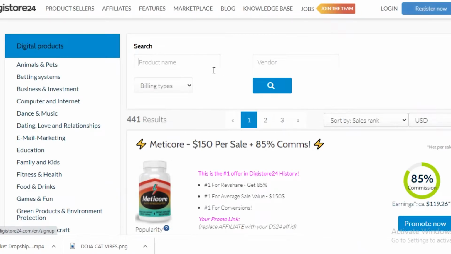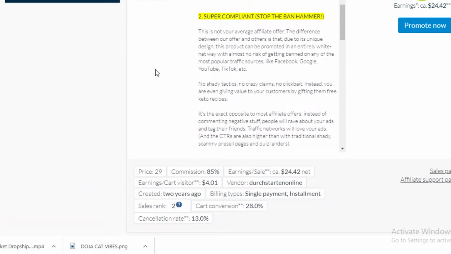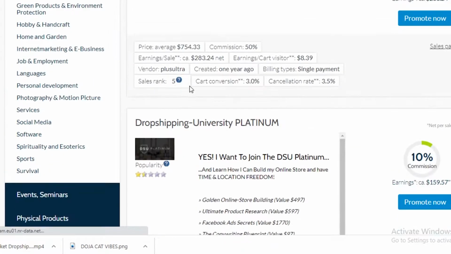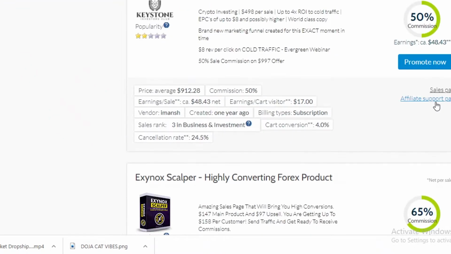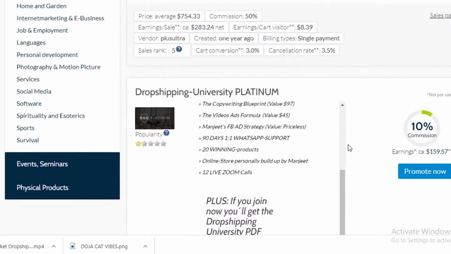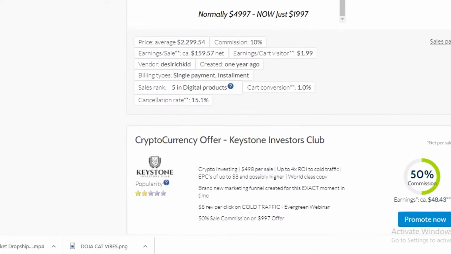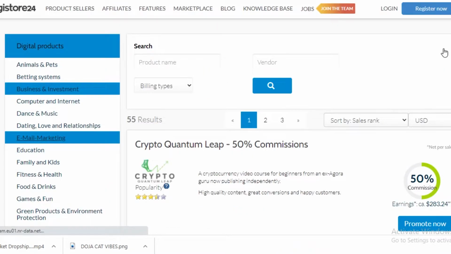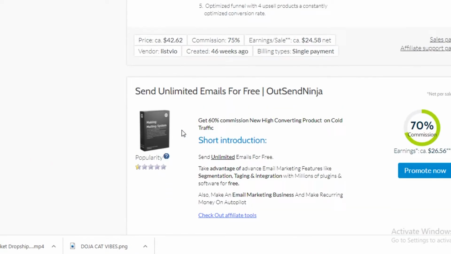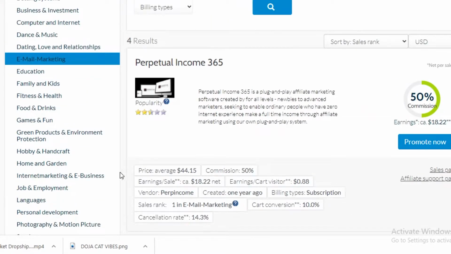So first off, on Digistore24, you're going to go into their marketplace section, and you don't even need to register to actually start browsing their marketplace. So you can just see some of their different products that they offer. And you can see there's a lot of stuff that Digistore24 has to offer. And generally, you can see their affiliate marketing links are over here as well. You can choose any kind of product that you want, depending on the type of articles that you're looking to write, once you have selected something to promote or something that you're selling.